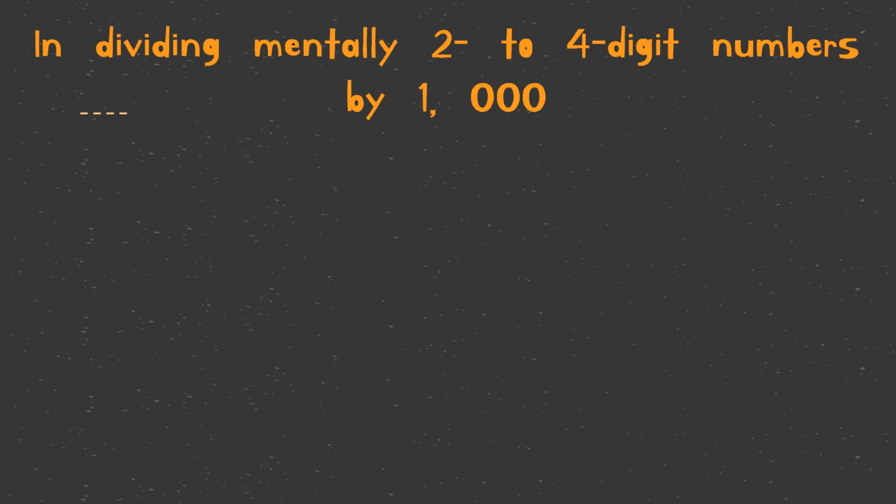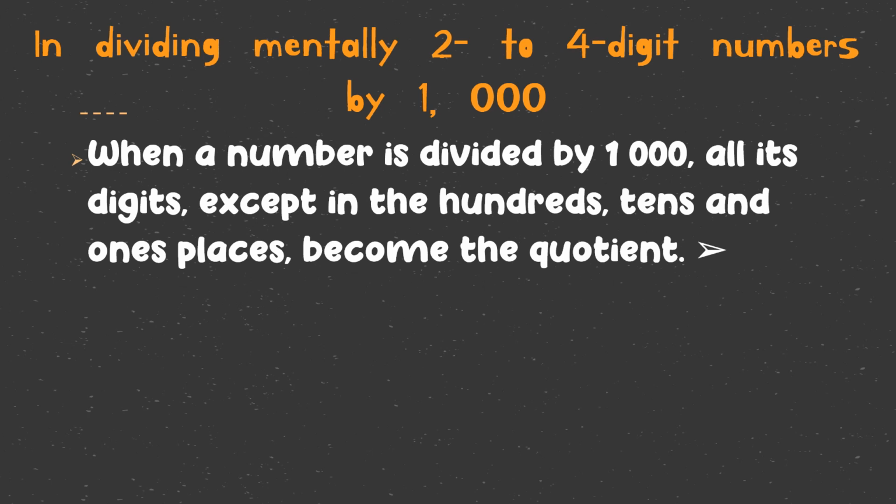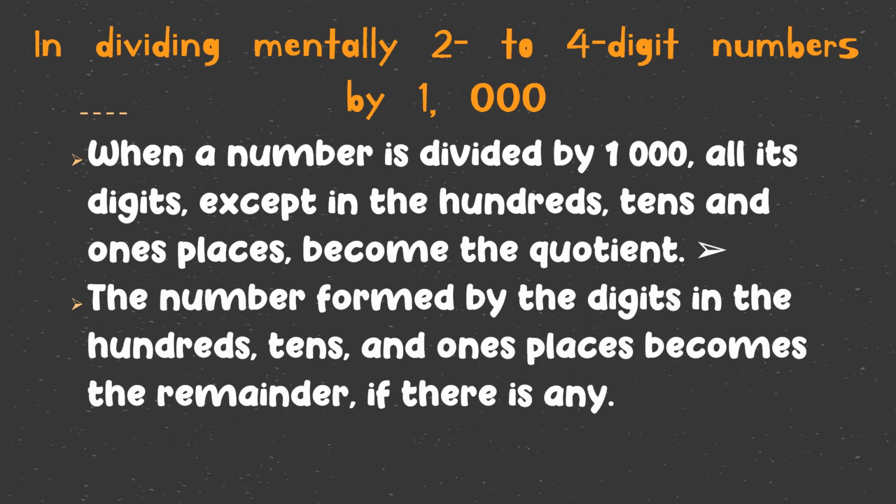In dividing mentally 2 to 4 digit numbers by 1,000, kapag 0 ang ones, tens, and hundreds place, tatanggalin ito at ang matitira ay ang quotient. Kapag naman non-zero ang ones, tens, and hundreds, magiging remainder ito at ang matitira ay ang quotient.